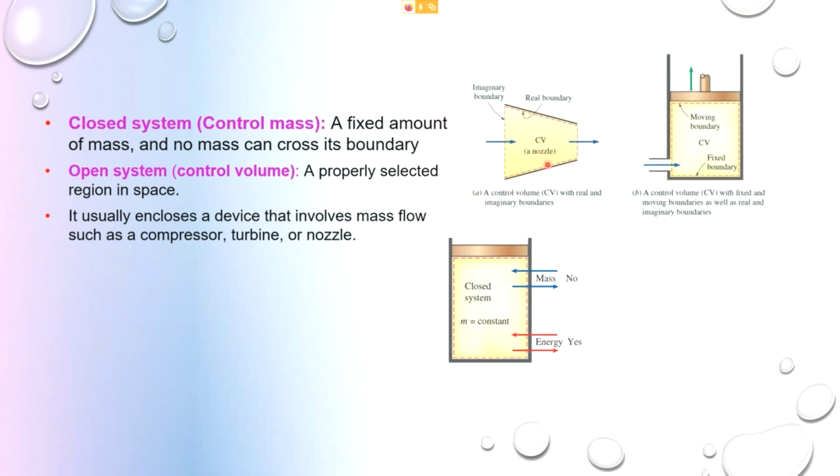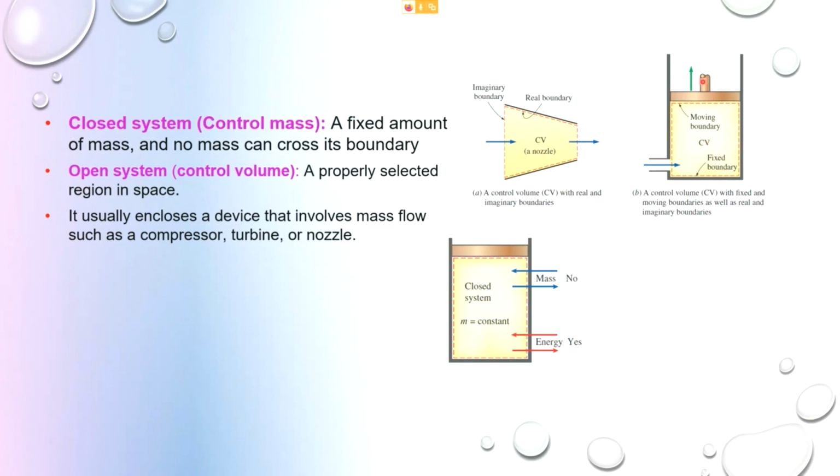So when you look at the open system, this is a control volume system. These are the real boundaries, and these are the imaginary boundaries. The real boundaries are something that you can really see, such as the wall of the nozzle. The imaginary ones are the inlet and the outlet of a nozzle or diffuser or whatever device which has an inlet and outlet. So you refer to it as a control volume. There is a mass flow in and a mass flow out.